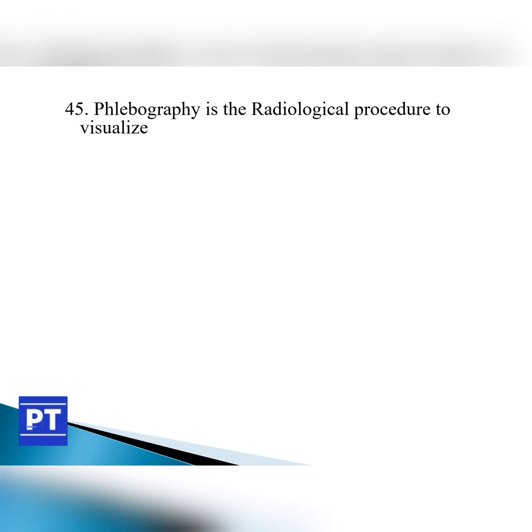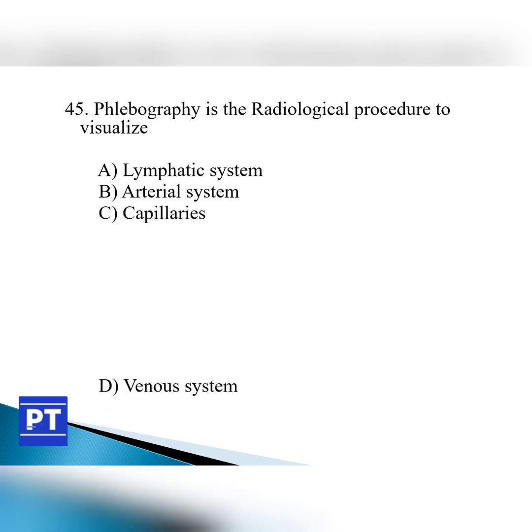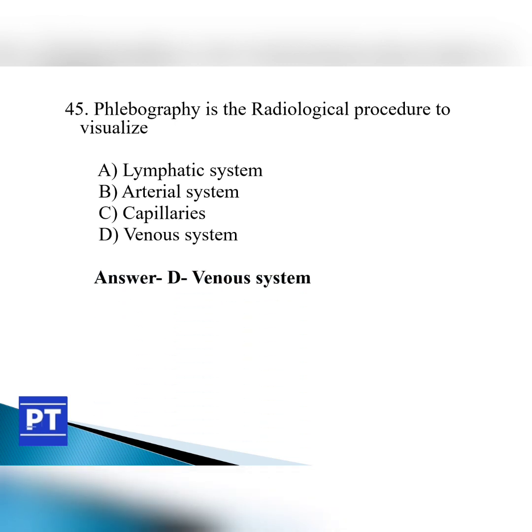Question number 45. Phlebography is a radiographic procedure to visualize option A lymphatic system, option B arterial system, option C capillaries and option D venous system. The answer is option D venous system.